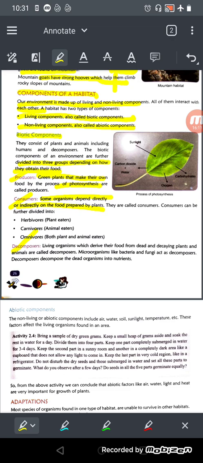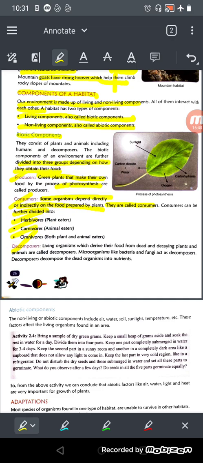Deer eat the grasses. So tiger is also dependent on the plant only, right? So we eat the goat, we eat the animals, they are dependent on the plant for their food, right? So all the living beings directly or indirectly depend on plant only for their food, okay. That's why we are called consumer. And consumer can be further divided into three groups, that is herbivorous, carnivorous and omnivorous.